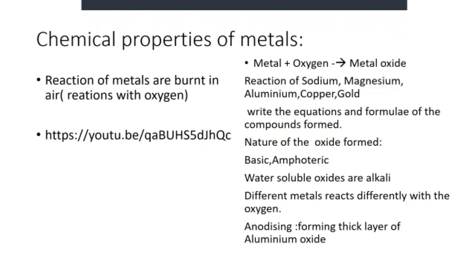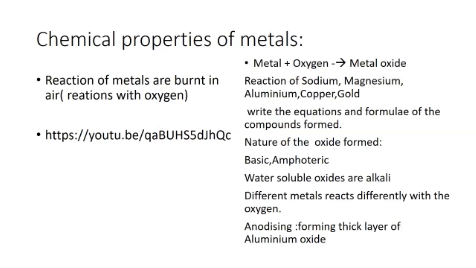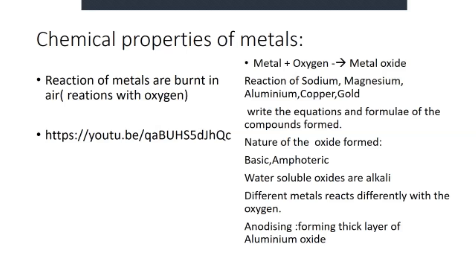Very good. Now do it with aluminum, fast. What is the valency of aluminum? 3. And oxygen 2. So what will be the formula? Al2O3. Very nice. Balance it first.